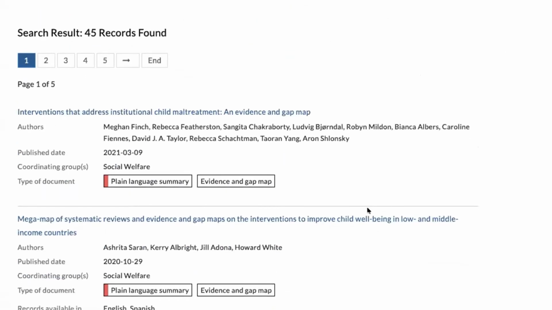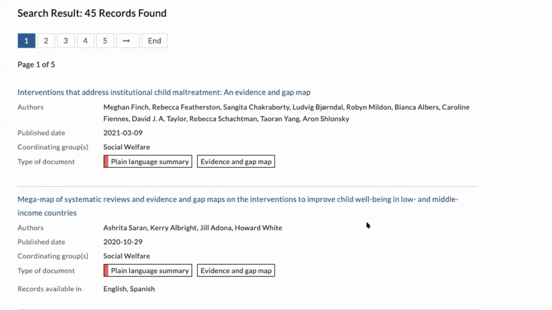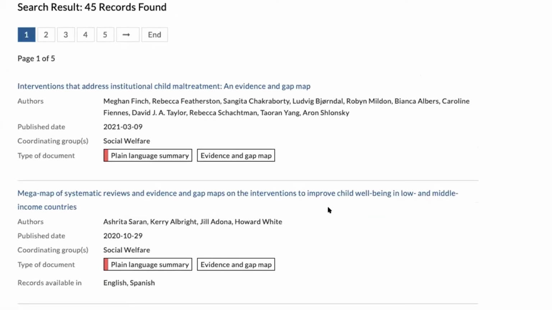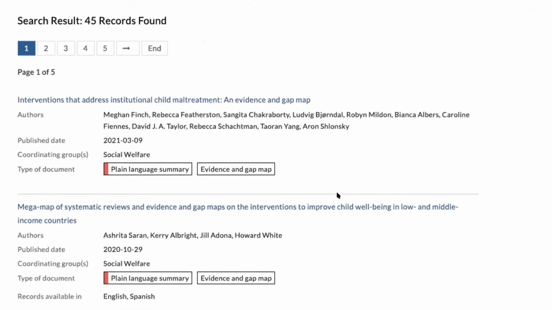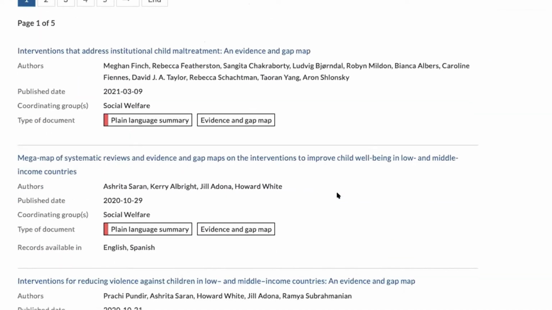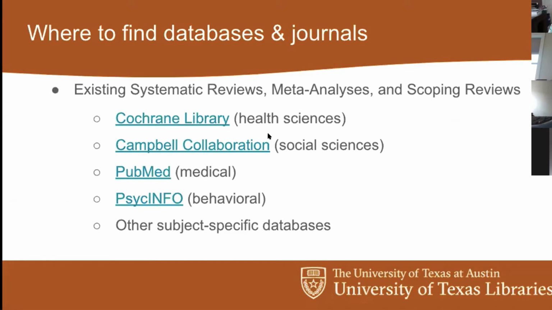And so then I can see we've got 45 search results that are somewhat related to child welfare in the Campbell Collaboration. And that's going to be a good idea of what those expectations are for that subject area, because the Campbell Collaboration is that gold standard for more of the social sciences, education types of things, where Cochrane is the gold standard for the health sciences.